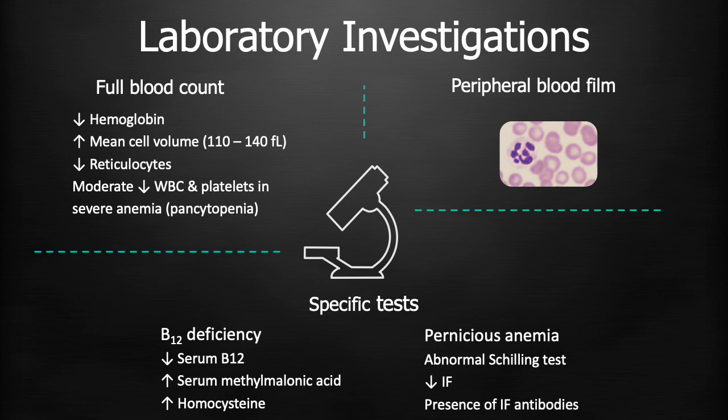Specific tests to diagnose pernicious anemia include Schilling's test. The patient is given radioactively tagged oral doses of vitamin B12 and their 24-hour urine level of cobalamin is studied. The patient can also be tested for autoantibodies to intrinsic factor with an immunoassay or have their level of intrinsic factor evaluated.